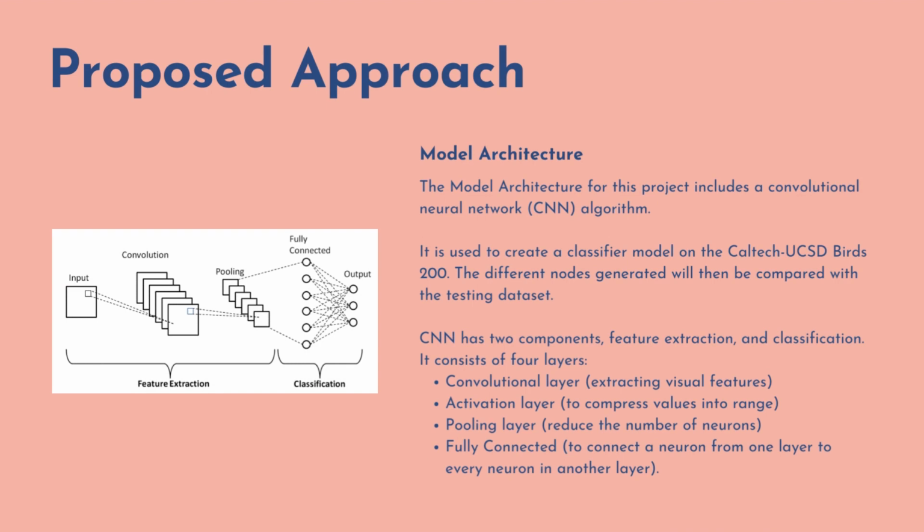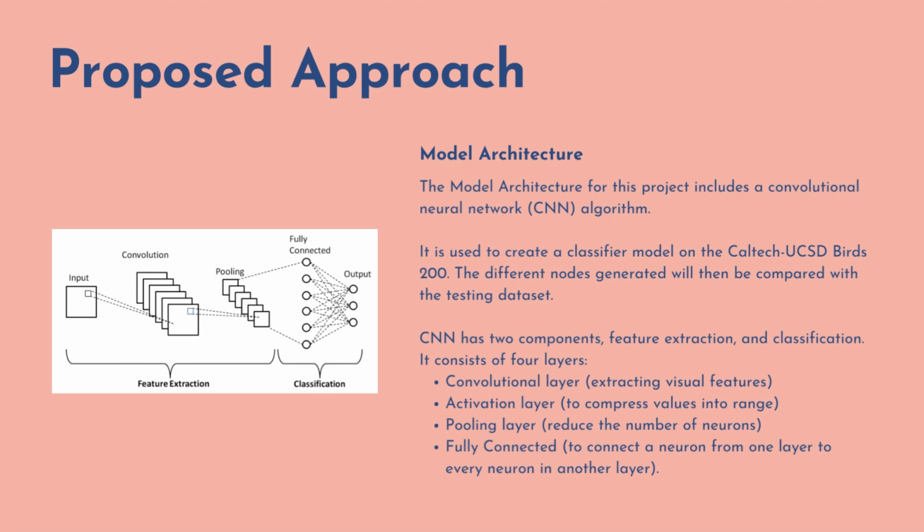We'll be using a convolutional neural network algorithm to train on the 200 bird species from the Caltech UCSD bird dataset. So CNN has two components, feature extraction and classification. It consists of four layers. Convolutional layer, extracting visual features. Each neuron unit is only connected to a small number of neurons in the previous layer.